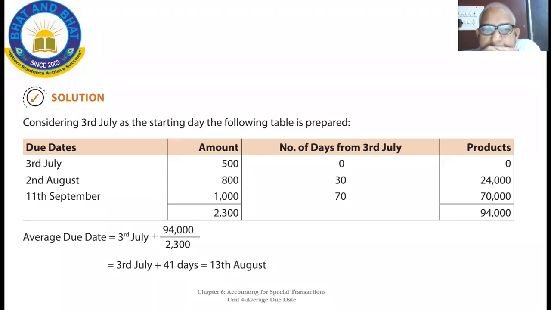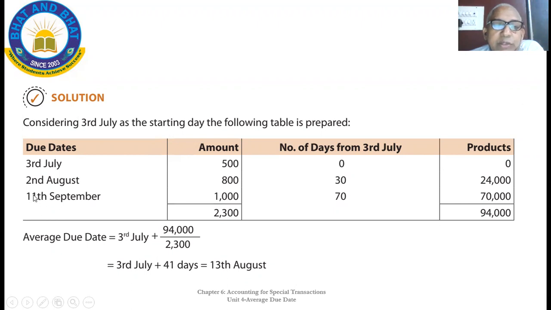Okay? Likewise, 2nd August to 11th September. Suppose I exclude 2nd August, it will be 31 days, meaning only 29 days. Then the last day I have to include, I told you.